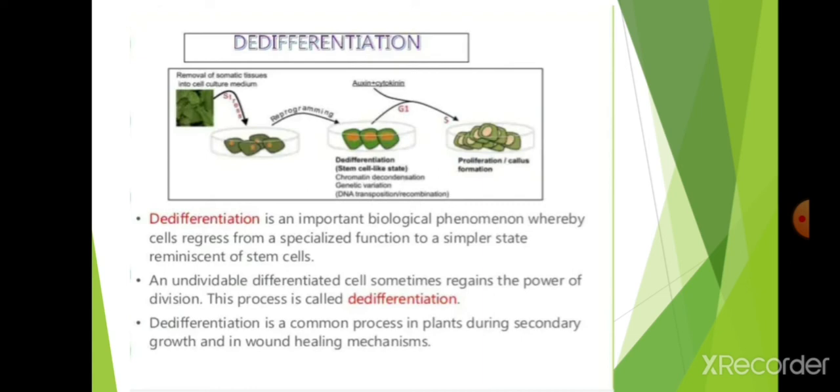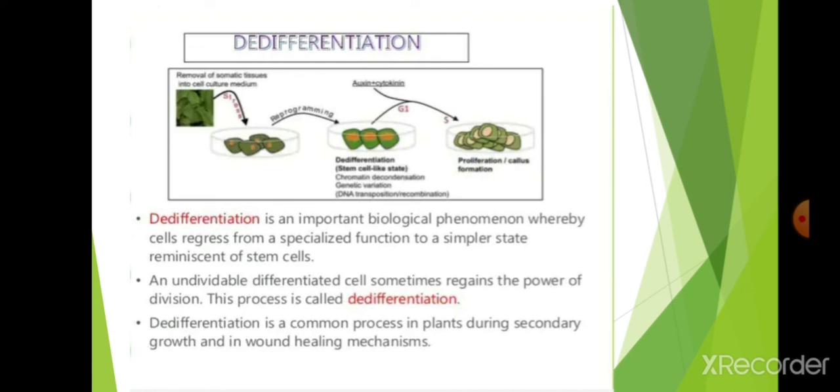That means when the differentiated cell undergoes differentiation, it will lead to formation of xylem. It will lose its division power. Then, if that cell regains its power of division, this process is known as de-differentiation. Again, it undergoes differentiation; that is called de-differentiation.